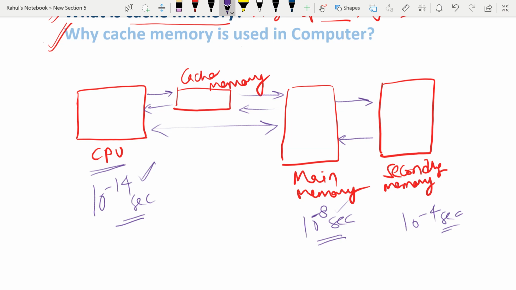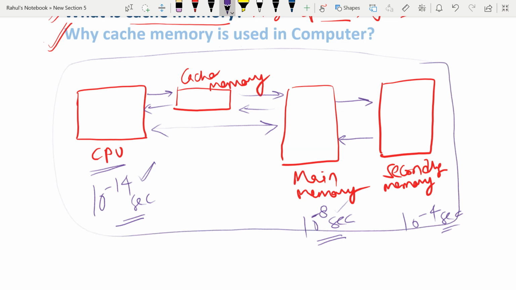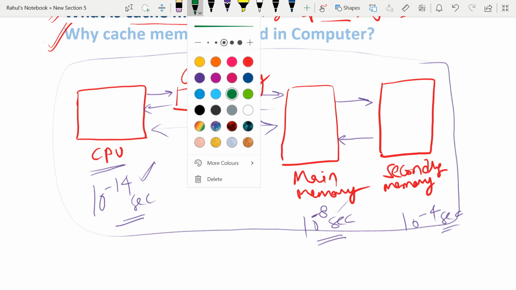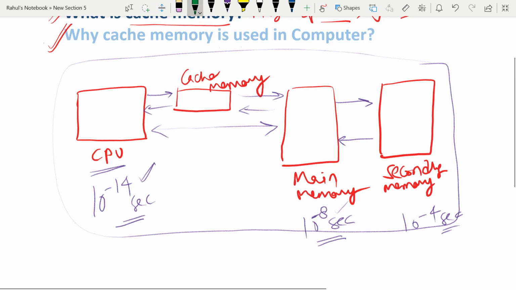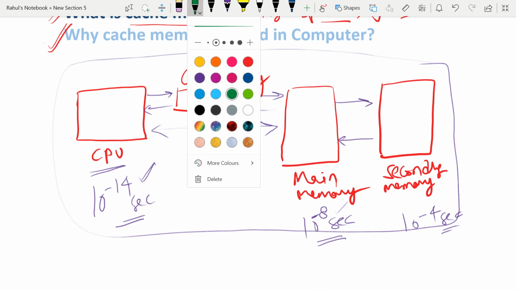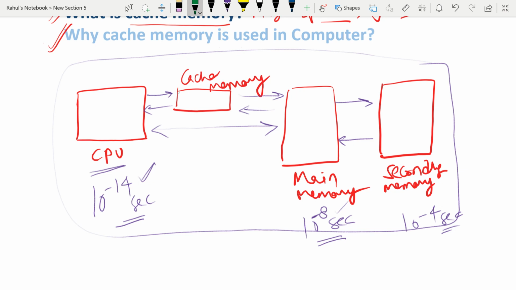It is not exact, but we are just assuming that data for the purpose of understanding the concept of cache memory. Now, to make synchronization between all these computer peripherals, cache memory is here.